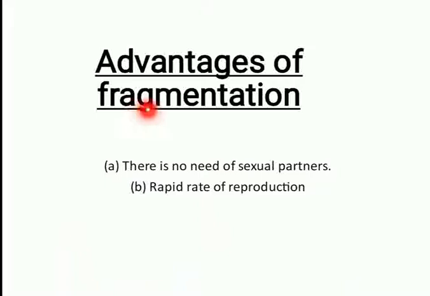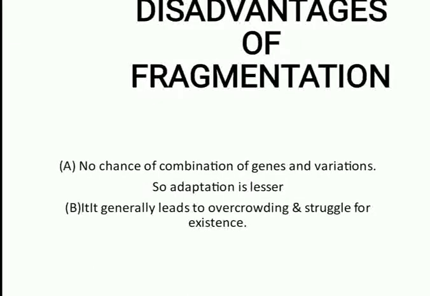And what are these various advantages? The first one, as I told you, is that there is no need of sexual partners. Only a single parent can continue the process. Moreover, it is a rapid rate of reproduction as compared to various other methods of reproduction. But it is also associated with some disadvantages. And what are the various disadvantages of fragmentation?